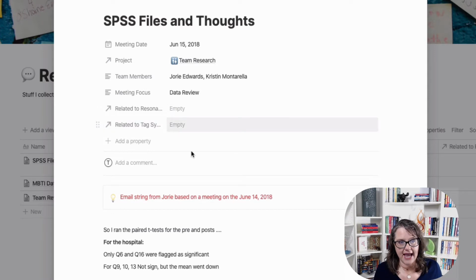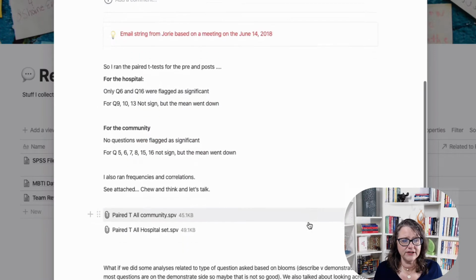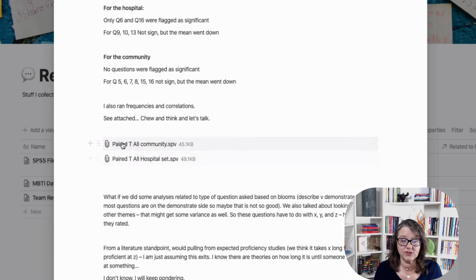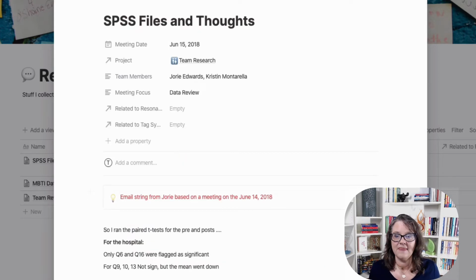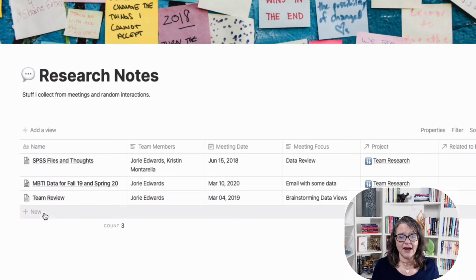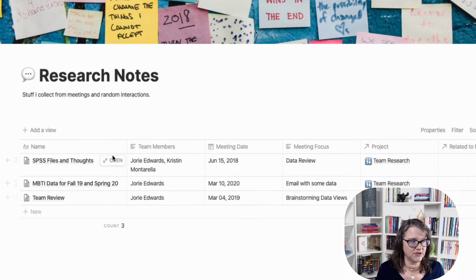So there would be a string of what's connected here. And then the tag system. So here you'll see just some notes. I have some files. So these are actually SPSS files, which is a program for quantitative data analysis. And so these are some of the files that got spit out of that system as we ran some of the data. So that gives you kind of an overview of what the notes database looks like.